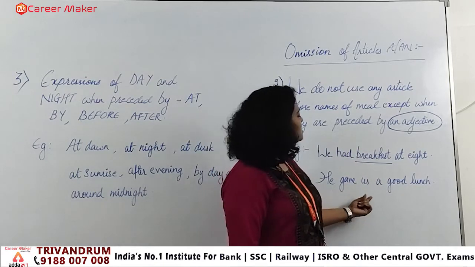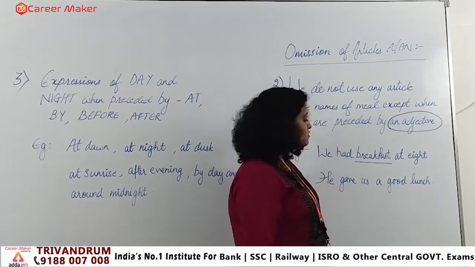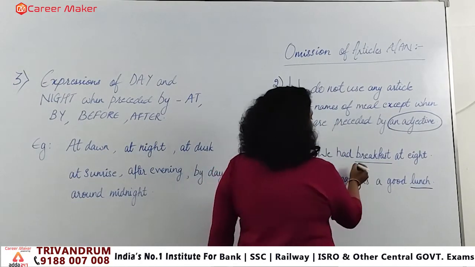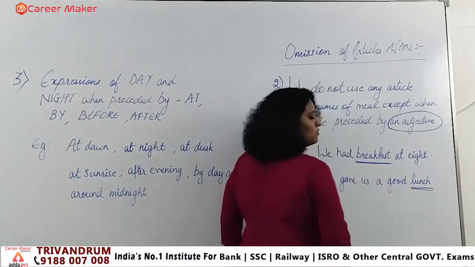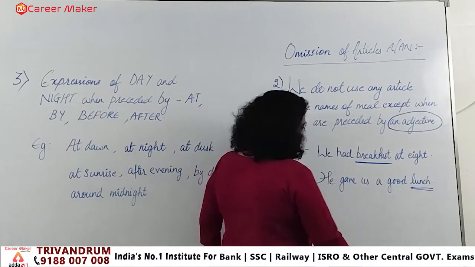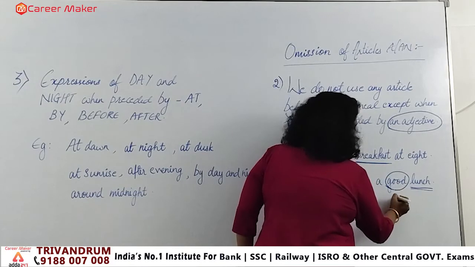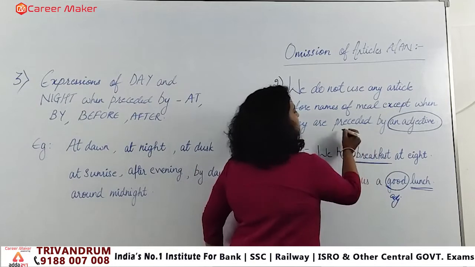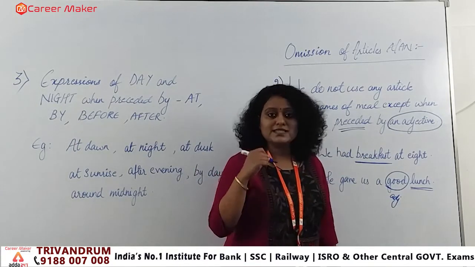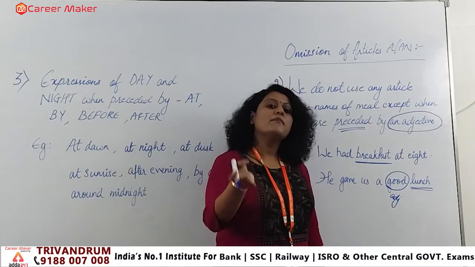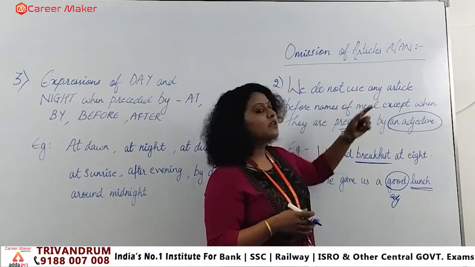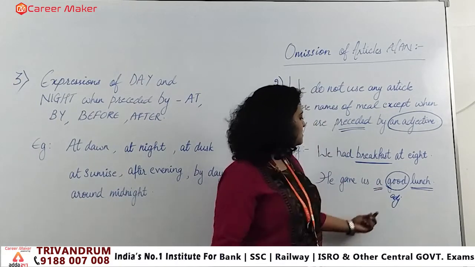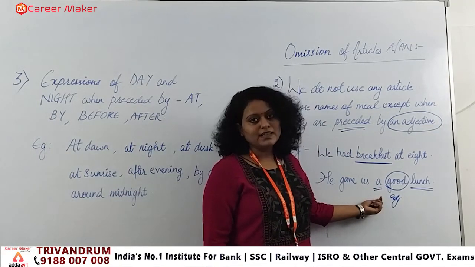In the same manner, he gave us a good lunch. What is the meal we find here? Lunch. Here it was breakfast, here it is lunch. Both are meals, right? But here an adjective is there, isn't it? In front of it. That is what is given here. If a meal is preceded by an adjective, then only what will come? An article will come. So what do we have? He gave us a good lunch. That's the only reason why we have applied the indefinite article a over here.